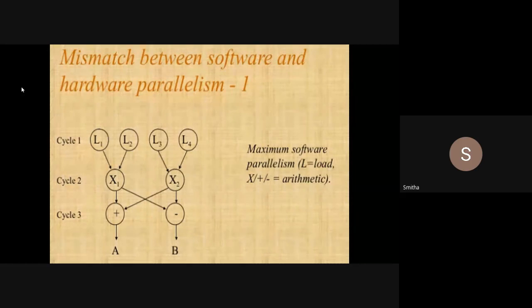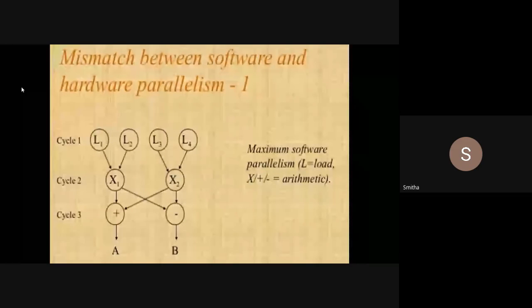So totally I have eight instructions, because here I have eight nodes also. Each node represents one operation, right? So eight instructions I have.